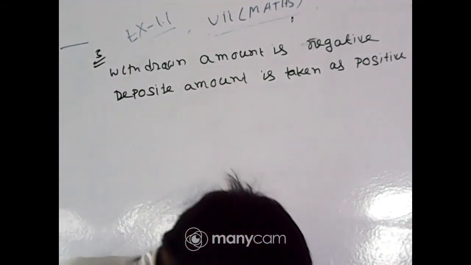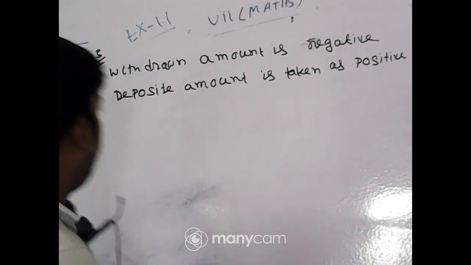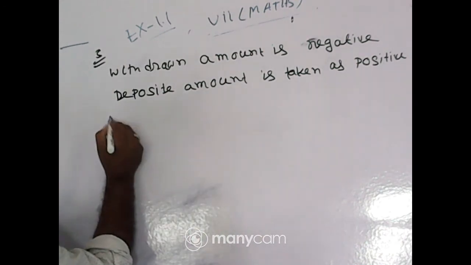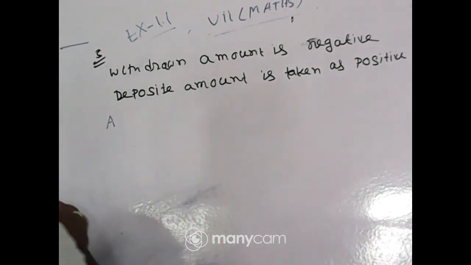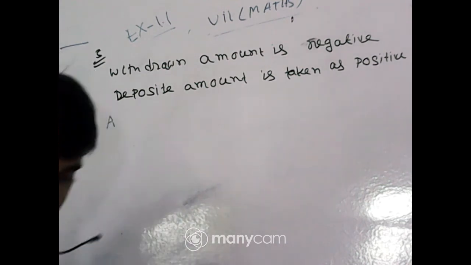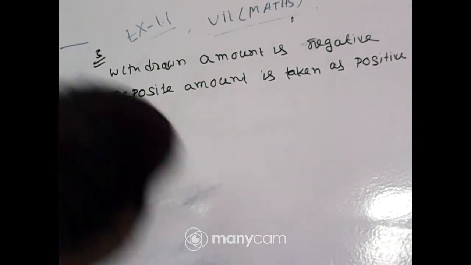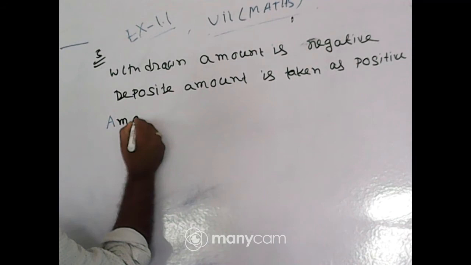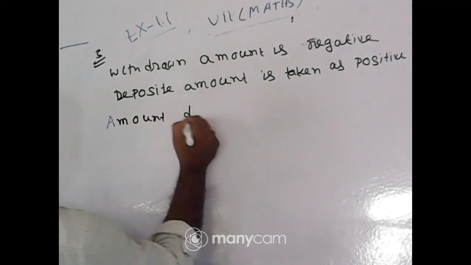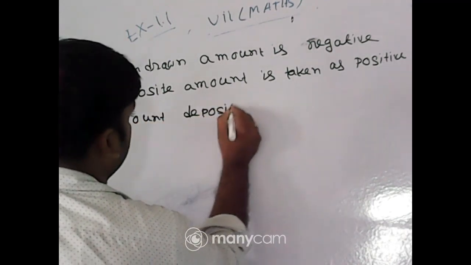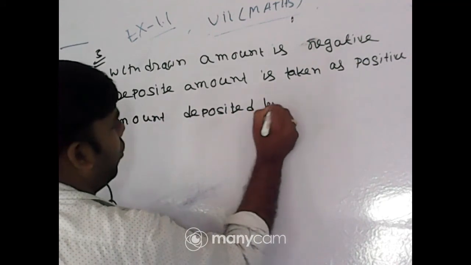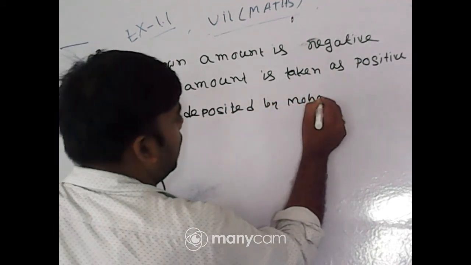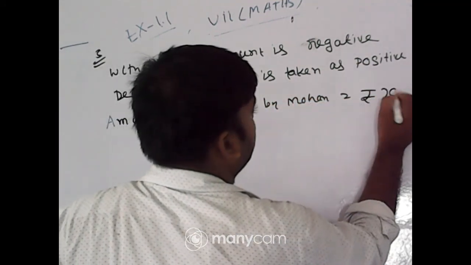From the question, the total amount deposited by Mohan is rupees 2000.